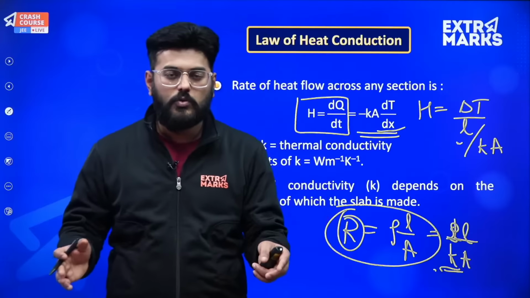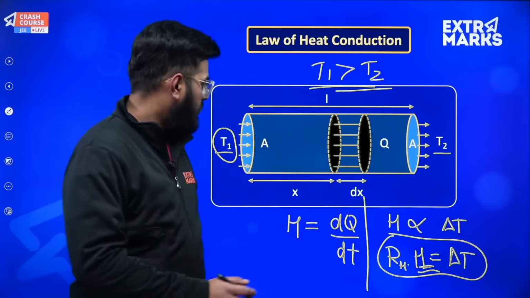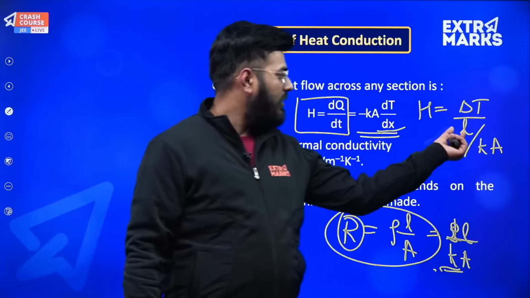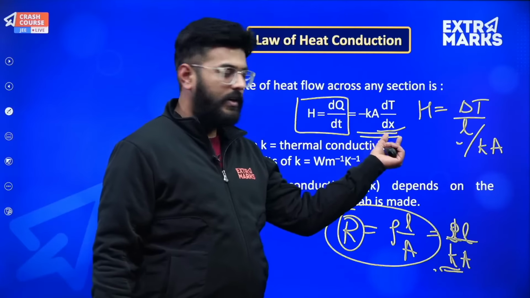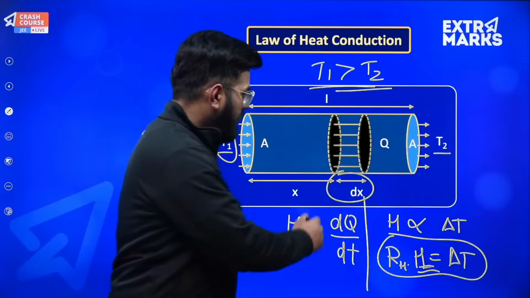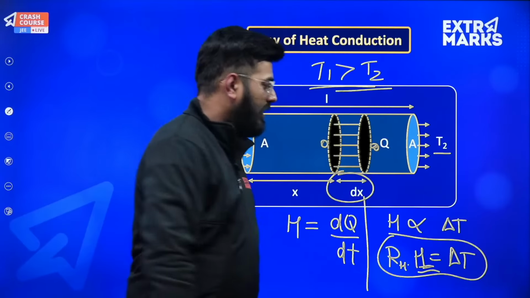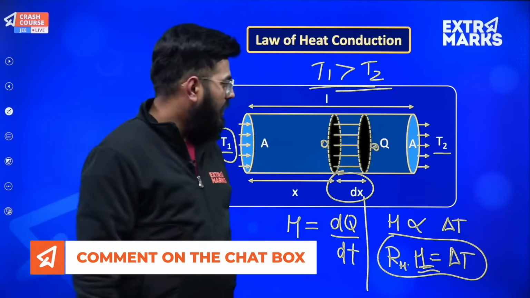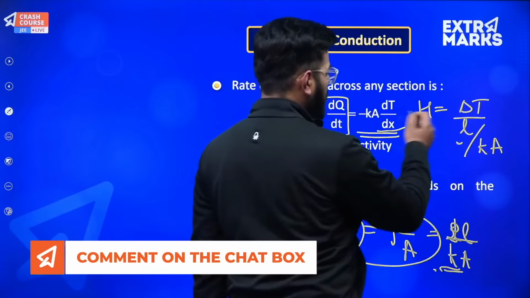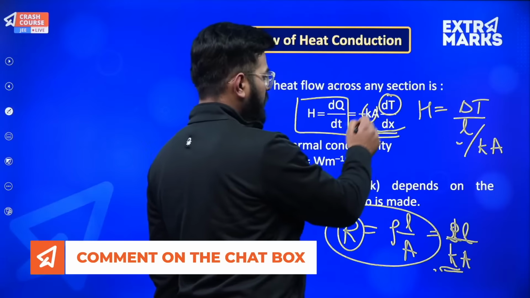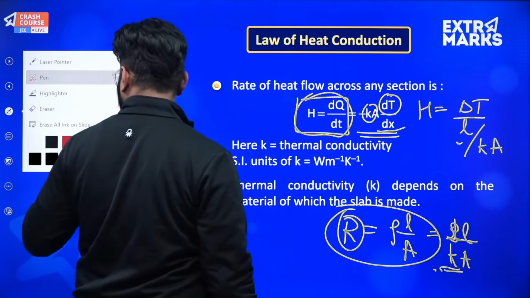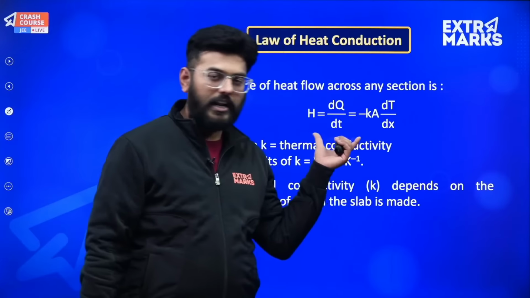Now suppose you have a cross section of width dx. So the length now is dx. So this L will be replaced by dx. The temperature change across both its ends is now a very small temperature difference, that is dT. So that temperature difference will be replaced by dT. So dT by dx into KA will be equal to dQ by dt. Okay, so this is how the expression arrived. I have just given you the entire explanation of it.